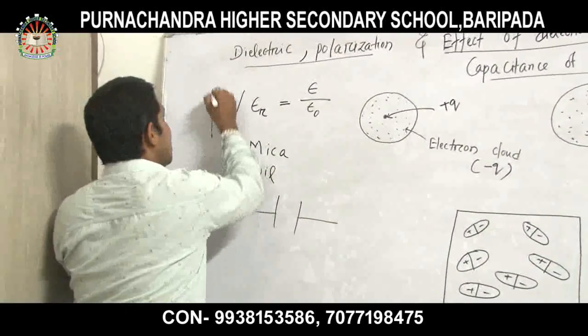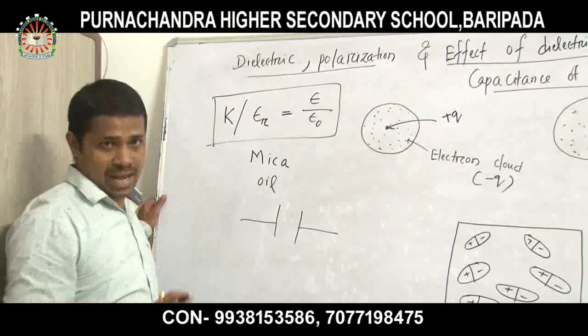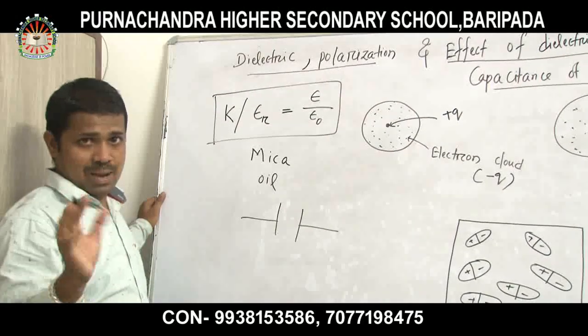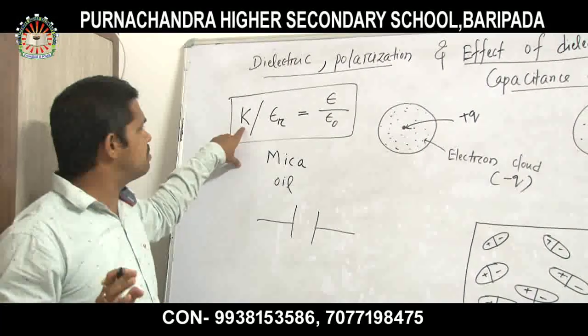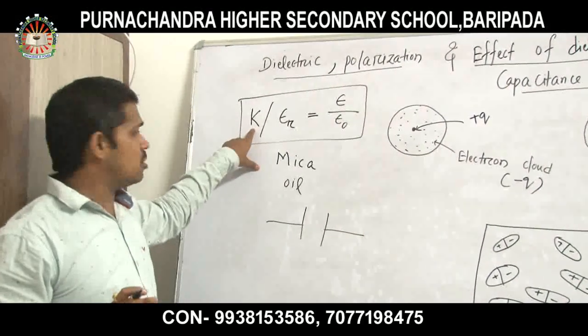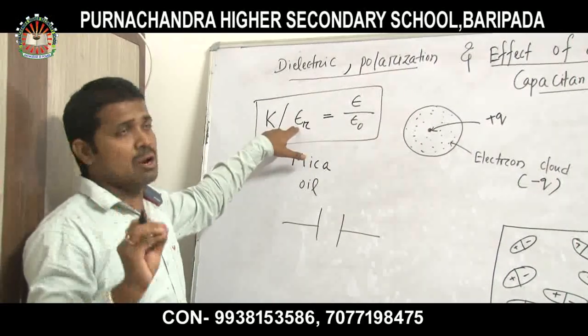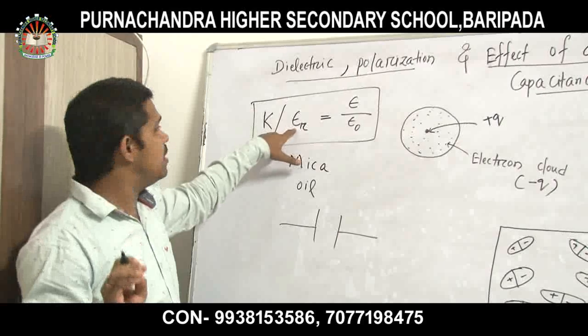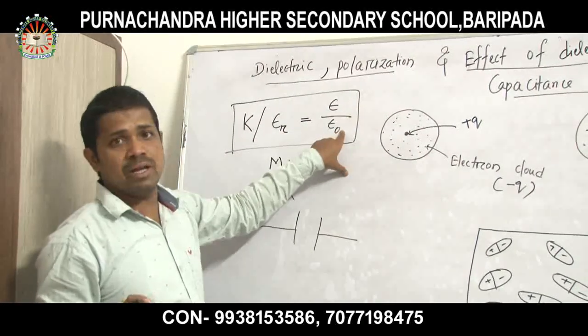This is the formula of the dielectric constant, which I have already discussed in my previous classes. I think, students, you already remember that K is the dielectric constant, or it can be denoted as epsilon r. Epsilon r is called relative permittivity, equal to permittivity divided by permittivity of free space.